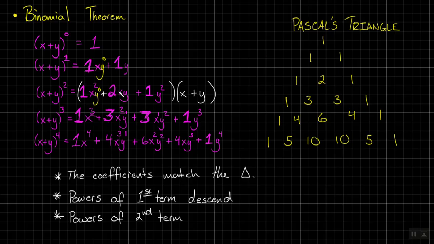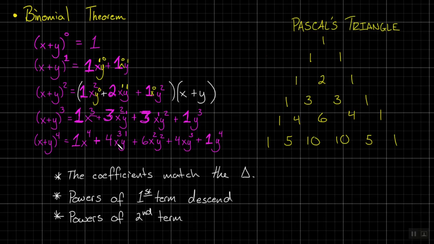Now, it just doesn't change it, right? But the reason I'm doing this is because if this is x to the 1, y to the 0, this becomes x to the 0, y to the 1. So I see this happening all over the place. This is a y to the 1. This is a x to the 0, y to the 2.